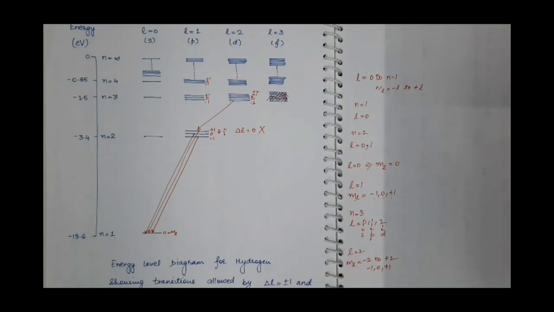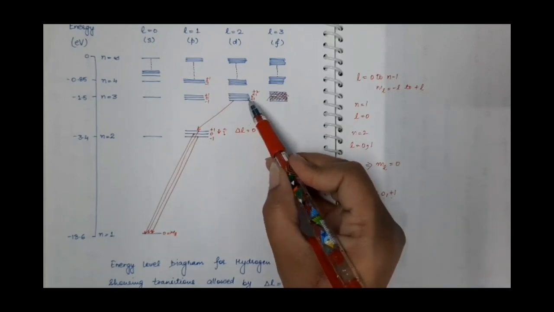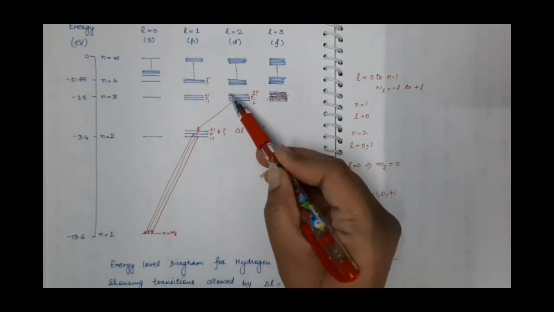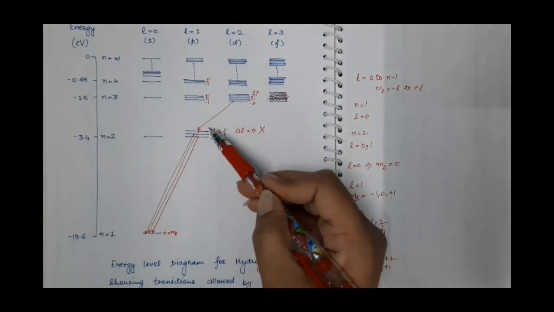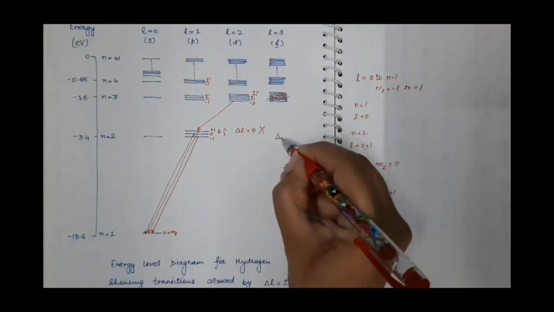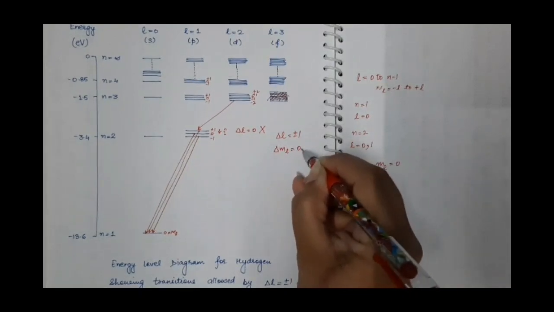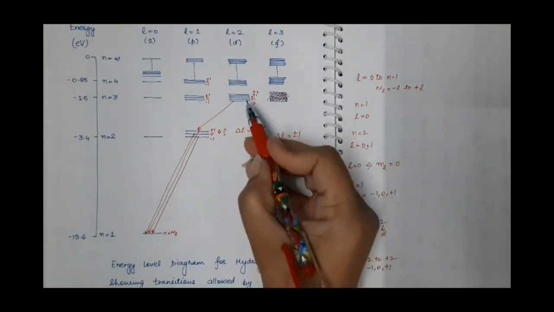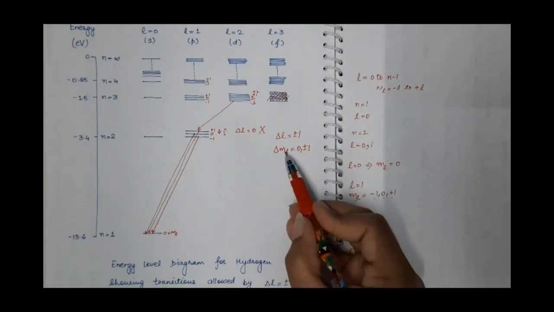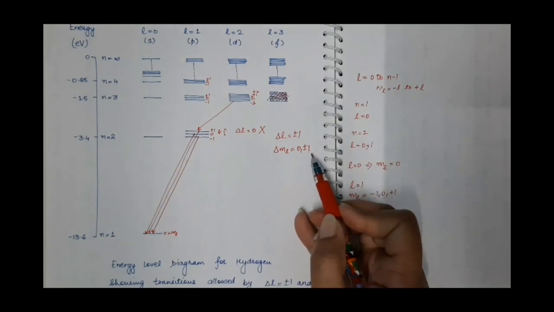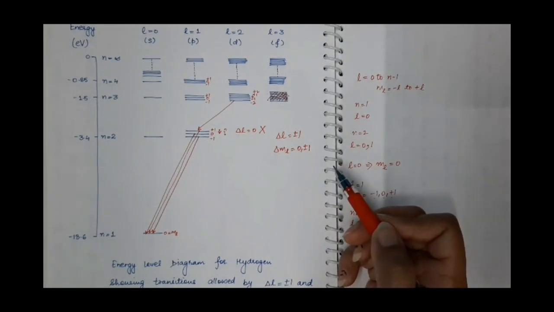You have to check. Here, the transition can occur only from those substates of L equal to 2 to only those substates of L equal to 1, where delta L is equal to plus minus 1 and delta ML is equal to 0 or plus minus 1. Those transitions will not occur for which the delta ML value is plus 2, minus 2, minus 3, plus 3.